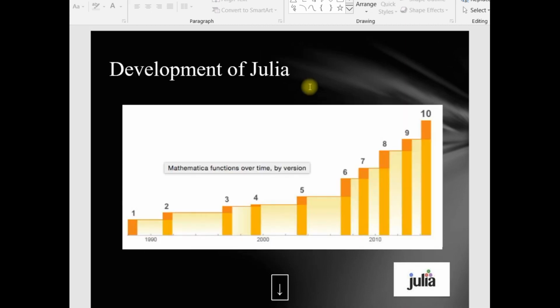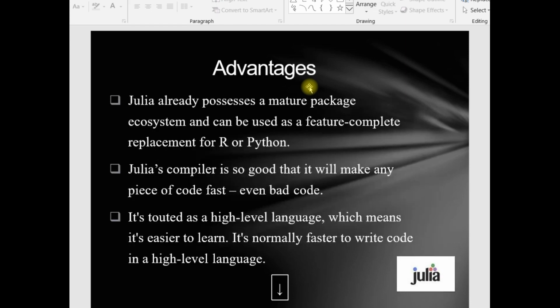And here is the development of Julia. Actually, in 1990 Julia was being used for mathematics functions, changing over time by versions. It was fully developed after 2020, but Julia had its basics in 1990.